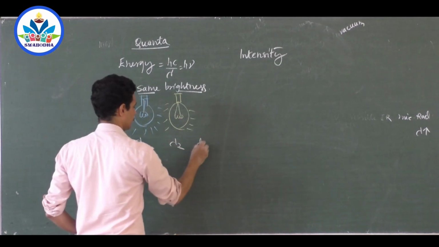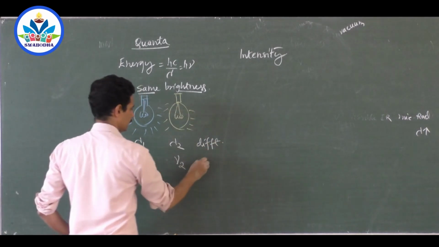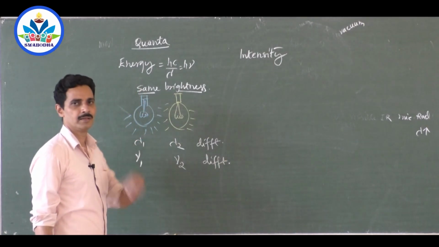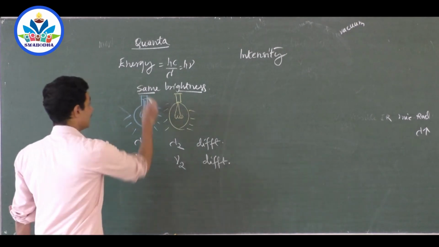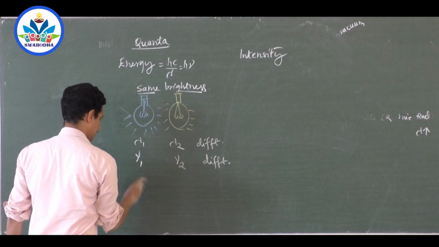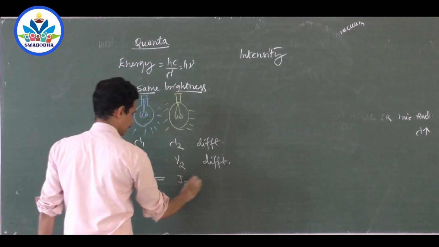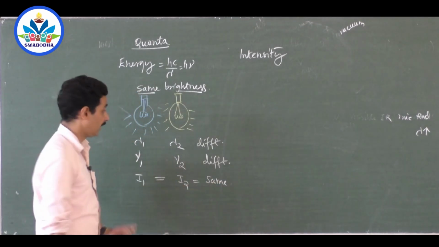Nu 1 and nu 2 different. Wavelength different. Frequency different. What about brightness? Brightness same. So intensity 1, intensity 2, they are same. Right? I have taken same brightness.